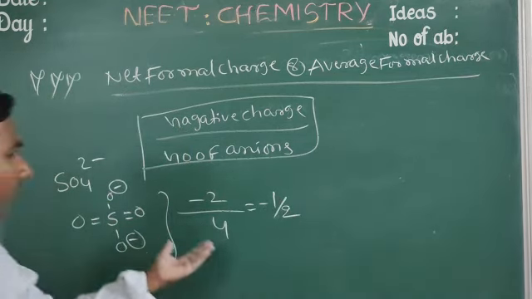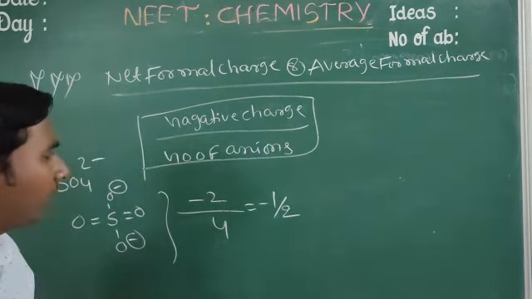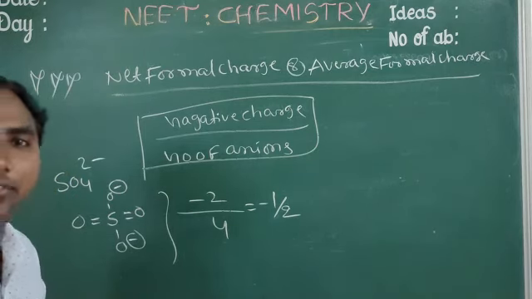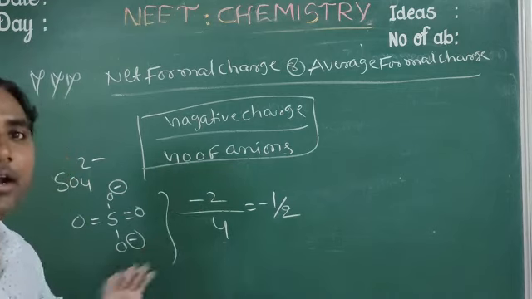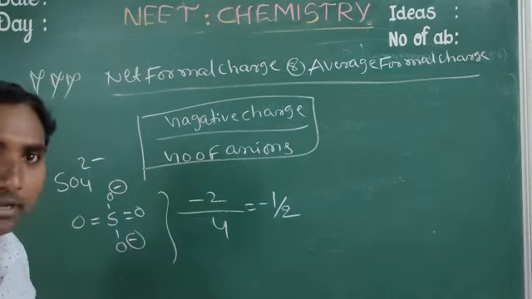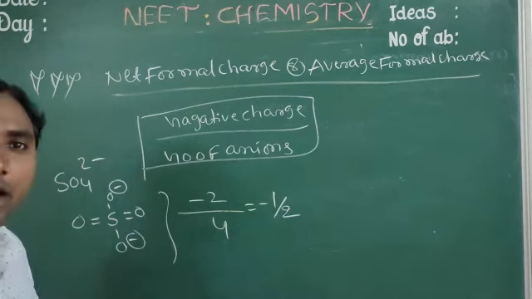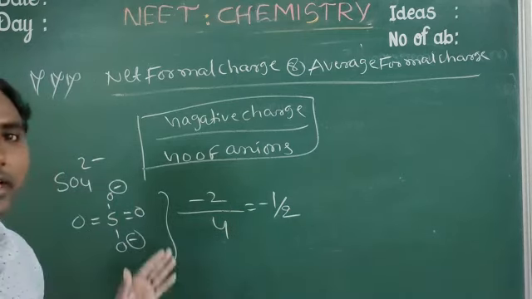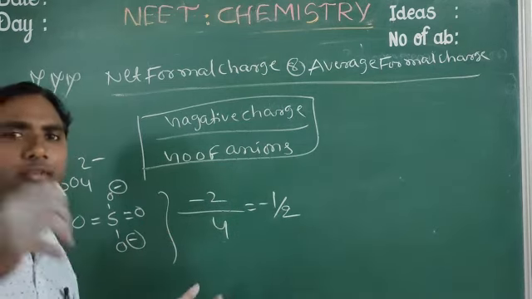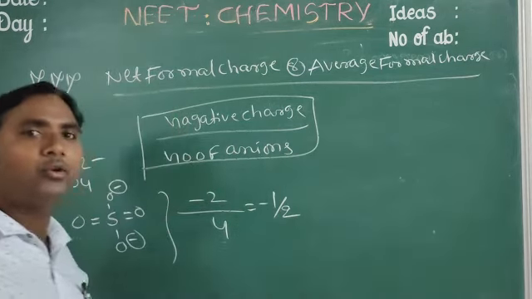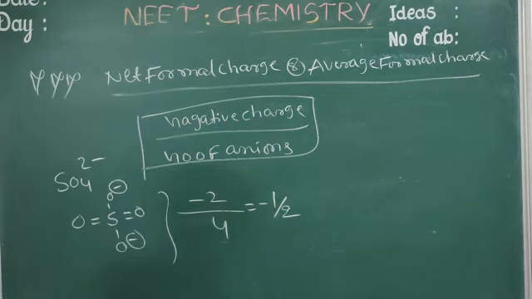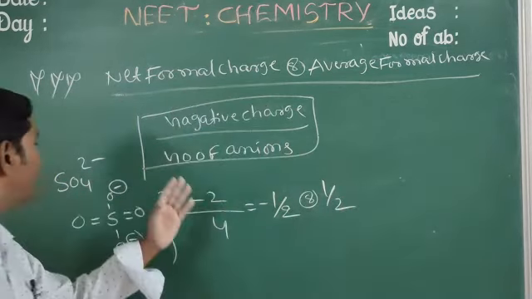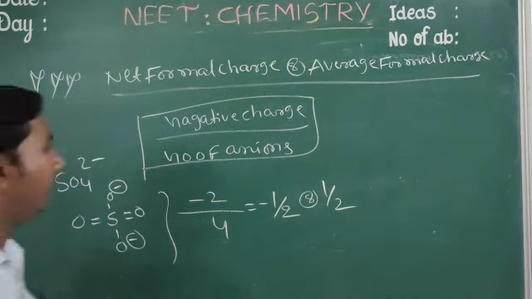You can take it positive also. Sometimes in the exam the negative sign is given, sometimes not. The negative sign just indicates gain of electron. So the negative sign does not represent the mathematical symbol, it just represents the gain of electron. So minus 1 by 2, or sometimes in the exam plus 1 by 2, 0.5 is also correct, or 1 by 2 is also correct.